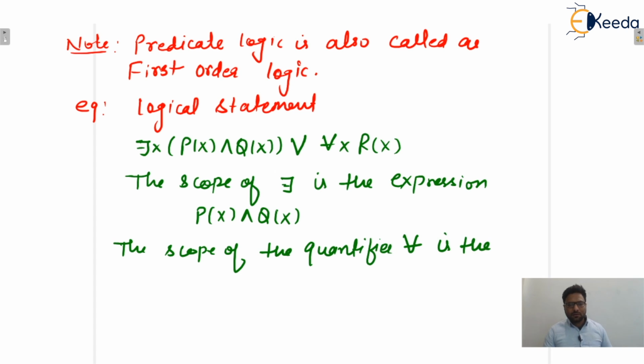Which expression is it? Yes, only r of x, isn't it? I hope this one is clear to everyone.